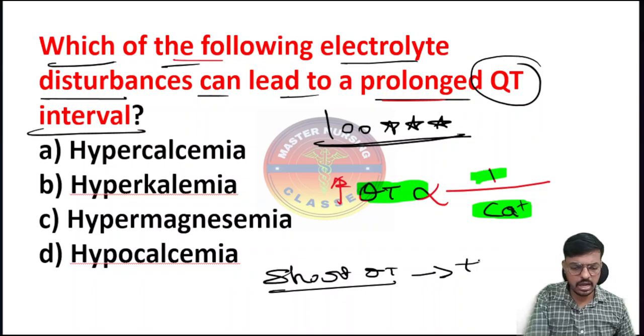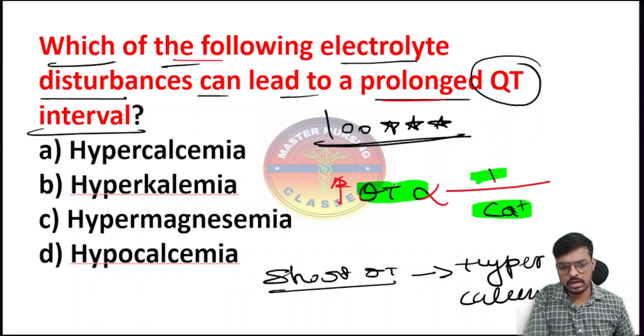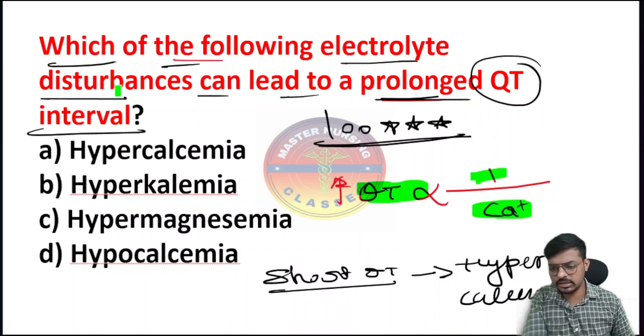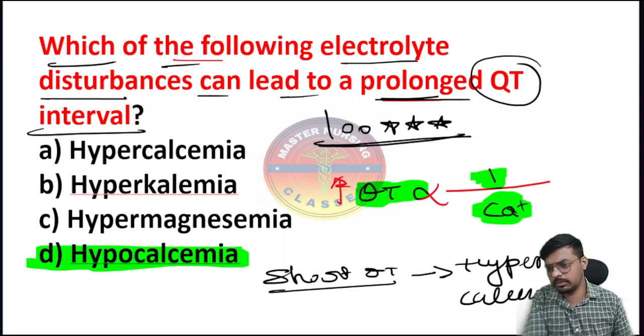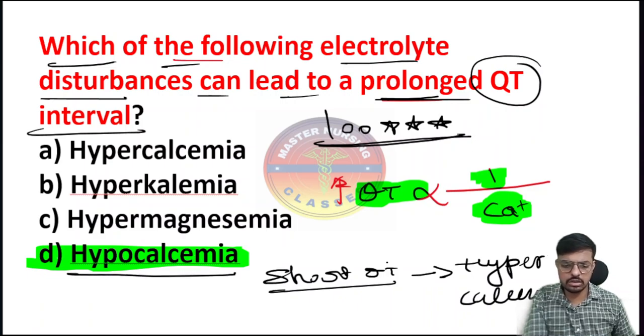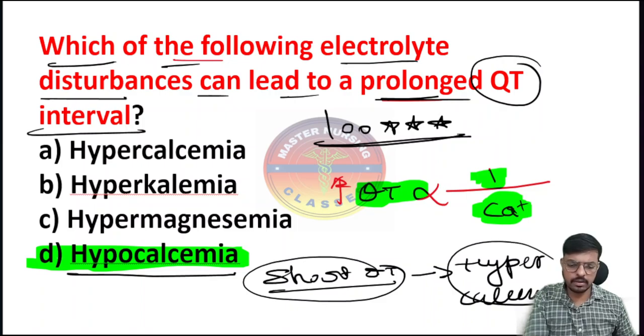Short QT is seen in hypercalcemia and prolonged QT is seen in hypocalcemia. So our answer here is option D, hypocalcemia. Remember this one. The QT is inversely proportional to the calcium. If QT is prolonged, the calcium is low. If QT is short, the calcium is high.